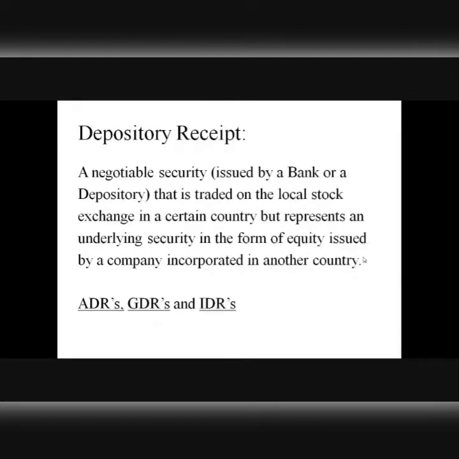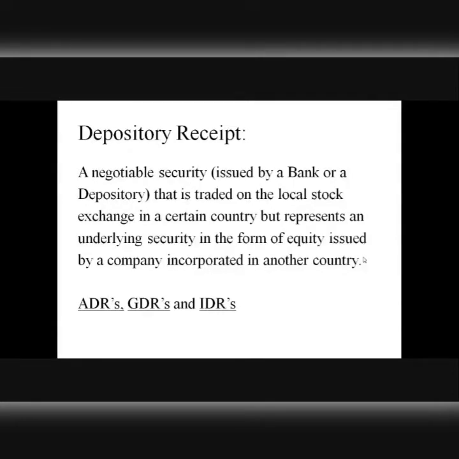Now you may be curious to know how a company in India can raise foreign equity. To learn this, you must keep in mind that an Indian company cannot directly issue equity shares on the international stock exchange. So to overcome this problem, companies that want to raise foreign equity give shares to an overseas bank located in India.